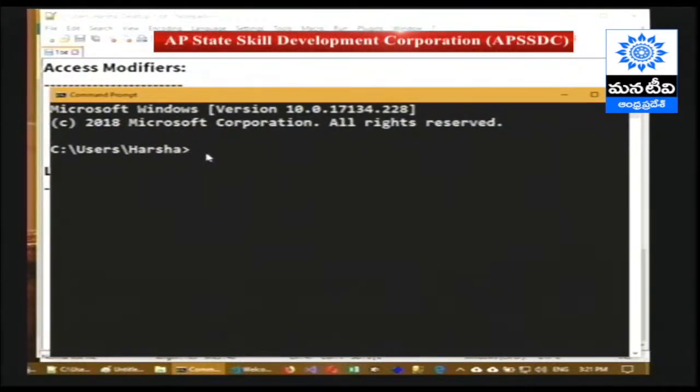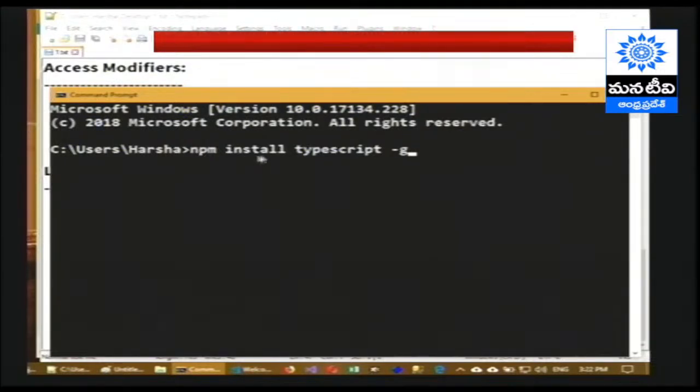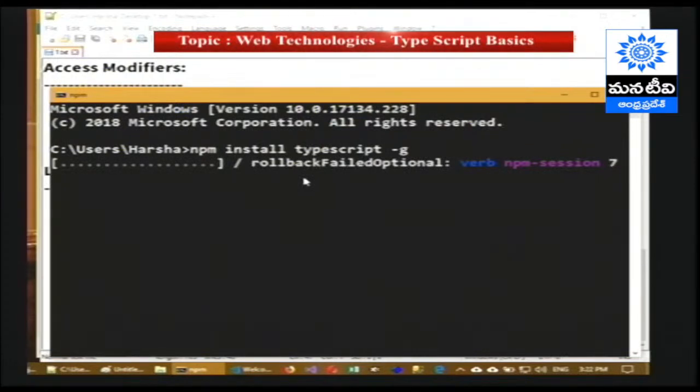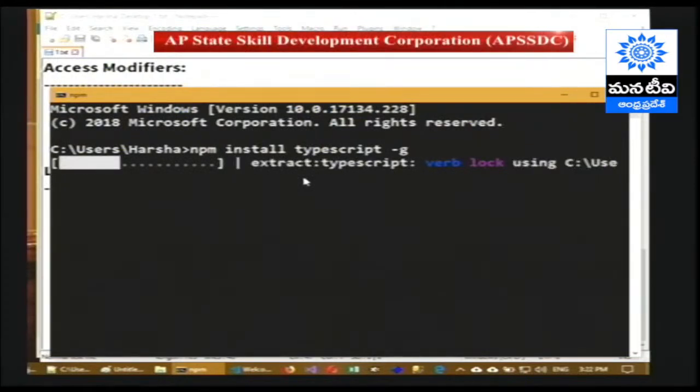So whatever it is, just I have to install TypeScript package. In order to install TypeScript, just we have to provide npm install TypeScript. But I want to install globally. So that's why I'm providing -g. npm, hey Node.js package manager, install a package for me. What is the name of the package? TypeScript. Globally I want to install. So within a few seconds the package will be downloaded from internet and will be installed on your local machine.